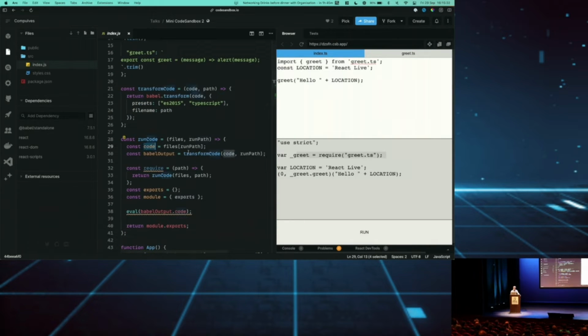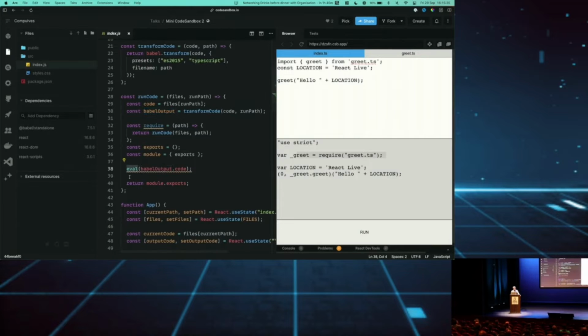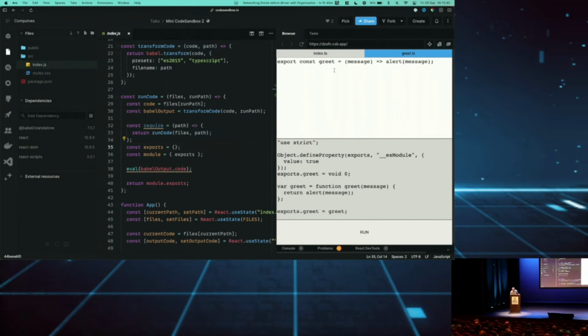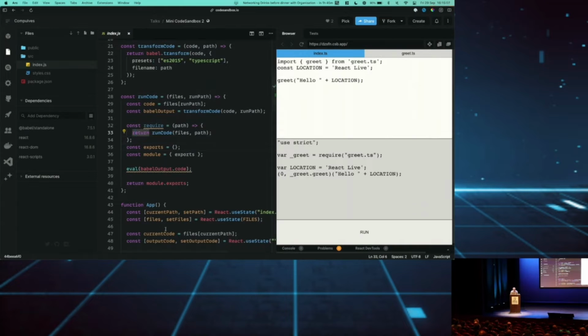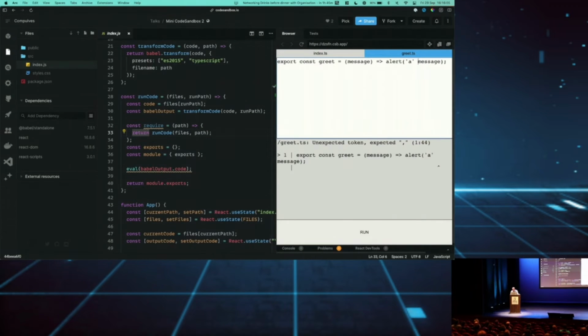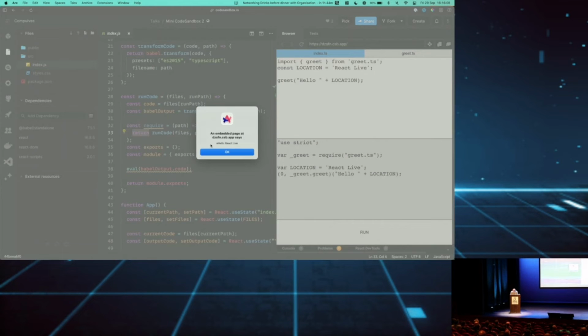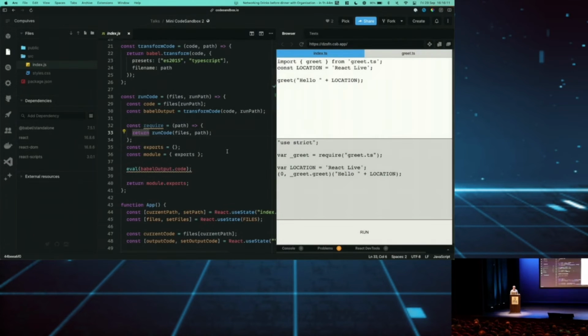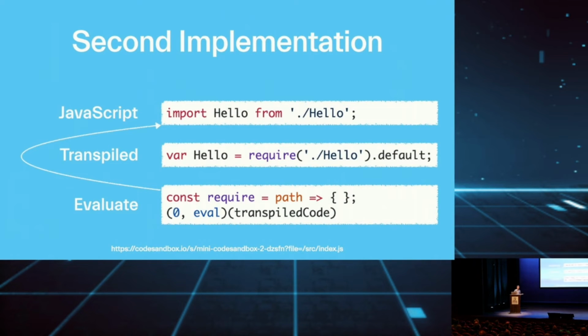So it finds the code, it transpiles that code, and then it uses the eval again, and it defines these globals, exports and module, so that the code can export. Like you can see here, I do export const greet, and in transpilation, it becomes exports.greet is greet. And require, so that we can run the code again, and it's recursive. So if I run this, it should work. It works because of the import from greet. I can also make a change to this greet thing, and I can run it again. And now that change should also be in here. So essentially, we define a require to be able to support multiple files.